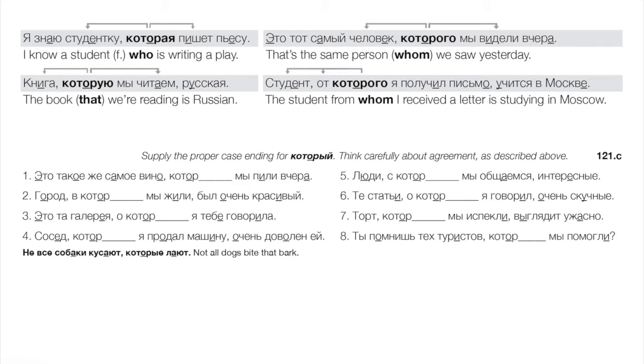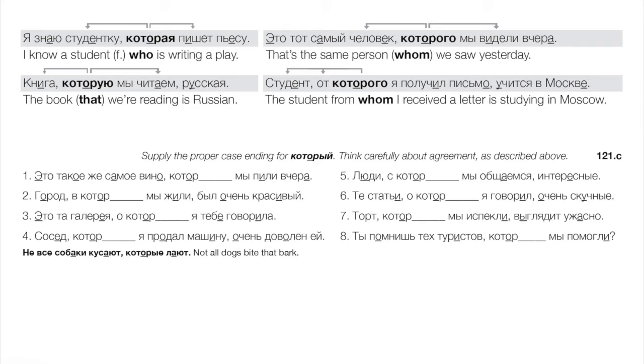5, the people with whom we interact or socialize are interesting. Okay, that's люди, that's plural, right? And с is going to be instrumental, plural, right? Люди, с которыми мы общаемся, интересные.